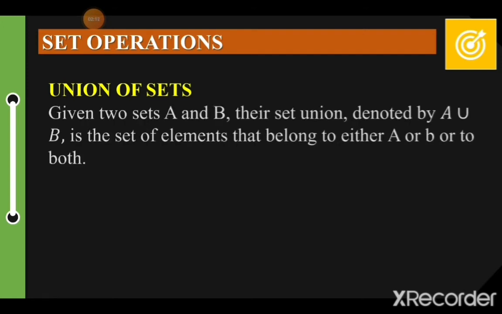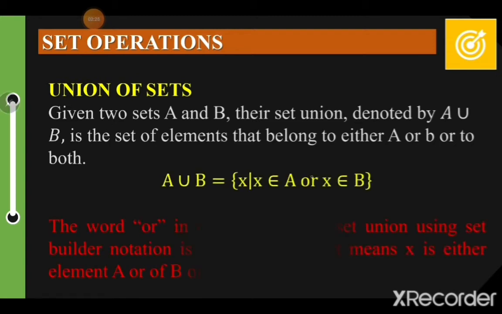Union of sets. Given two sets, A and B, their set union, denoted by A ∪ B, is the set of the elements that belong to either A or B or to both. When we say A or B or to both, when you get the union of two sets, you will get all the possible elements without repetition in your set.